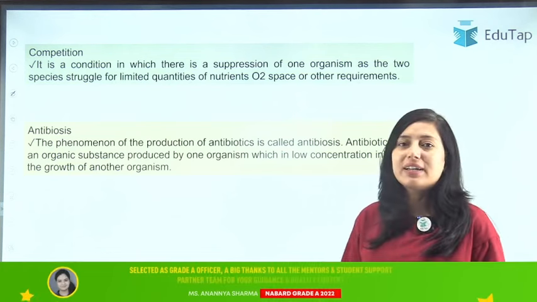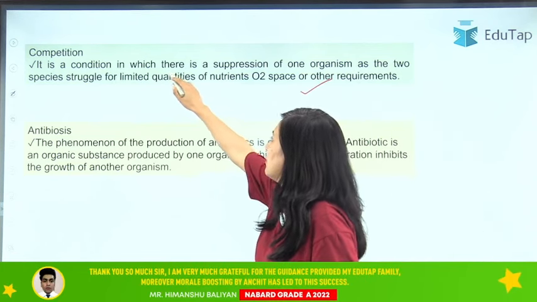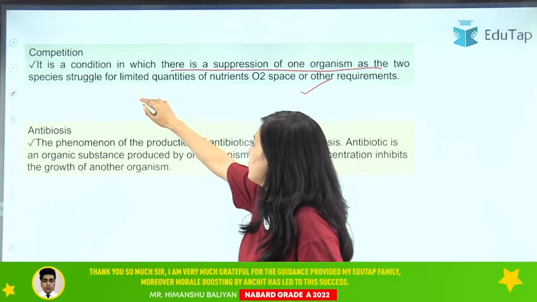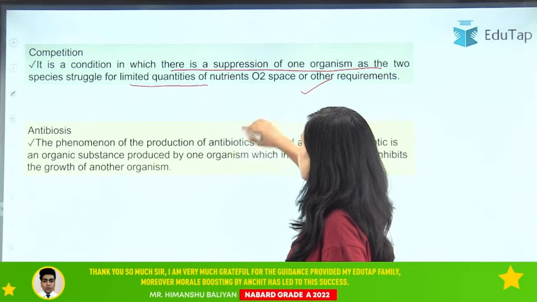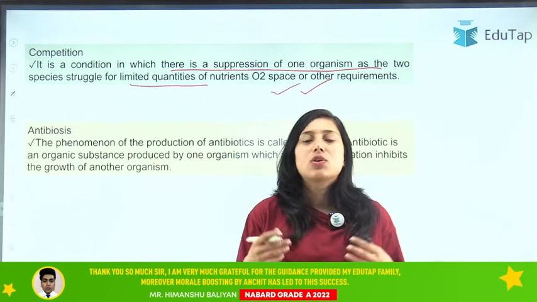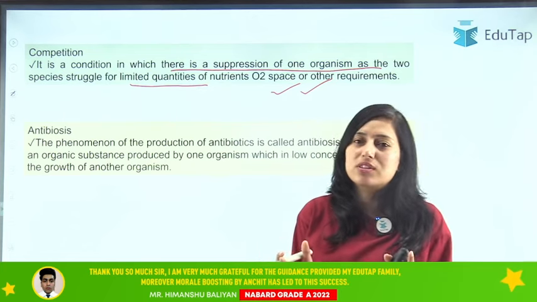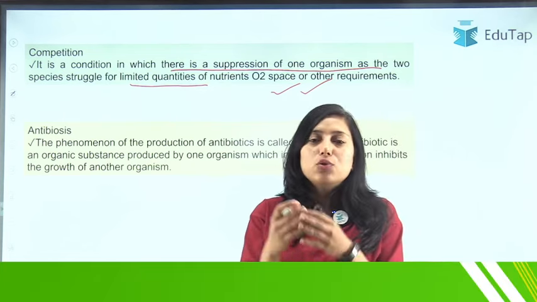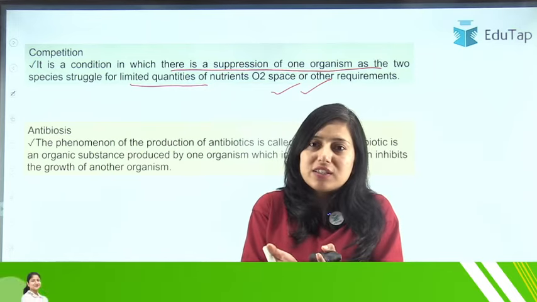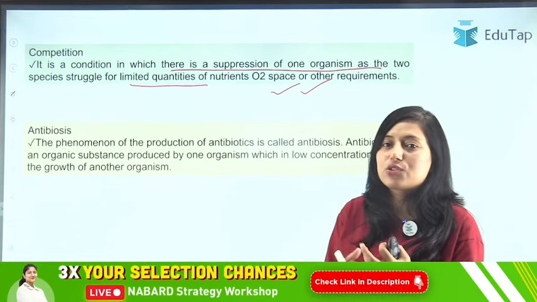Then we have another type of negative interaction, that is competition. It is a condition in which there is a suppression of one organism as two species struggle for limited quantities of nutrition, oxygen, space and other requirements. So why is there competition? Because there are limited resources. Also among aspirants, there is competition because there are only a limited number of seats. So you compete for those seats, right? That type of interaction is known as competition.